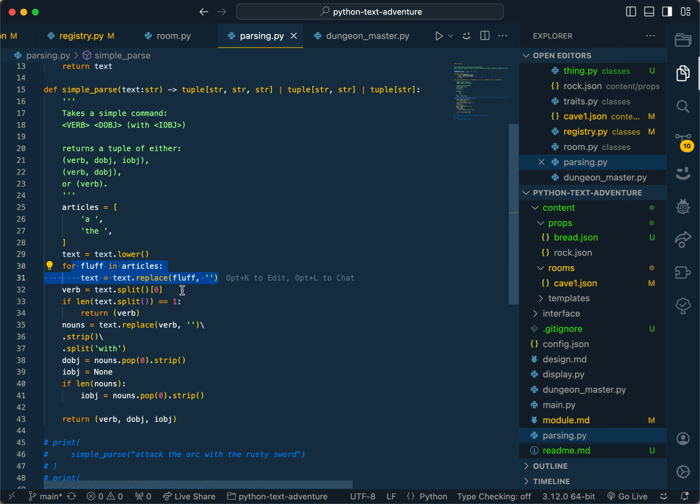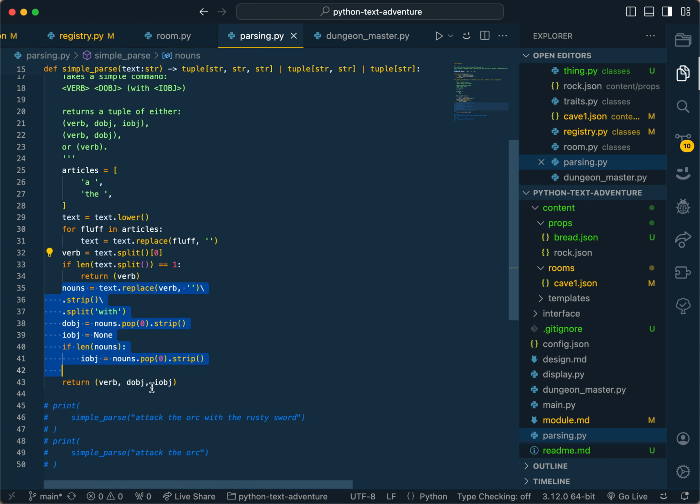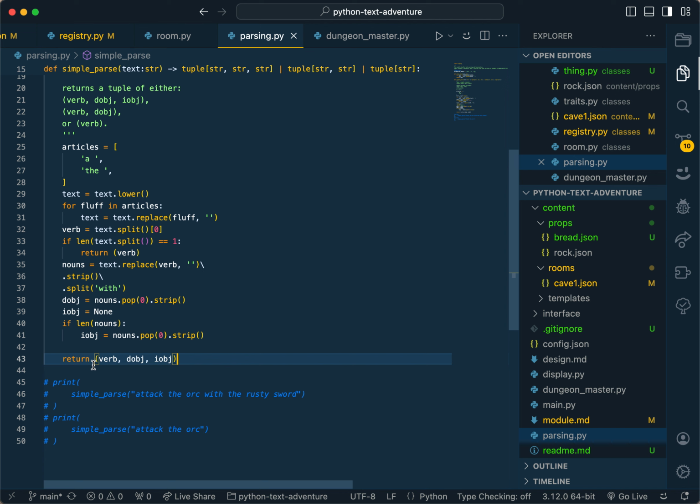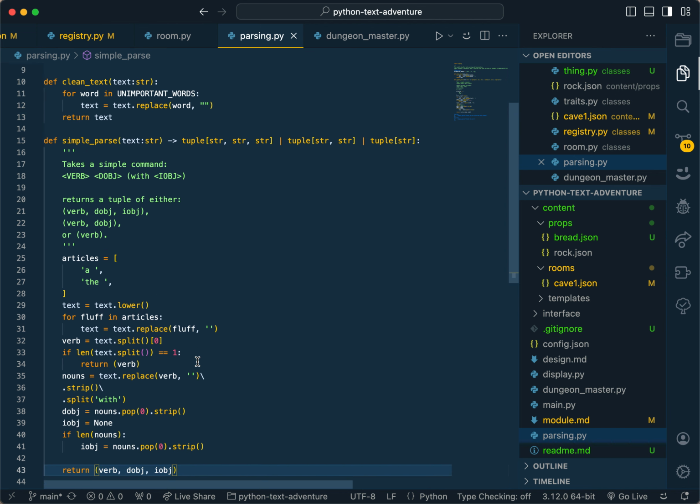Then it removes all the fluff, like the articles. Then it splits off the first word because we know that's the verb. And then it parses the rest, separating it by the with keyword. I might add more synonyms for that, like using maybe. But then it just returns a tuple containing the verb, the direct object, and the indirect object.